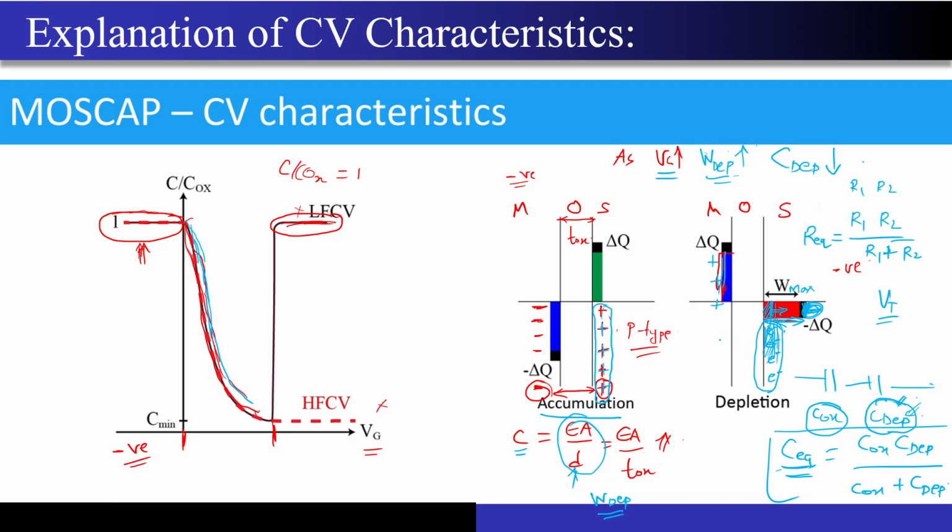So now if the distance between the plates where the charges are being accumulated has again dropped to TOX, then again it will come out to be the same capacitance, because this D, which was initially W depth, has again become TOX after hitting the boundary, that is the threshold voltage point. So that's why you are seeing that the capacitance went to the same value as what we had for the accumulation region.